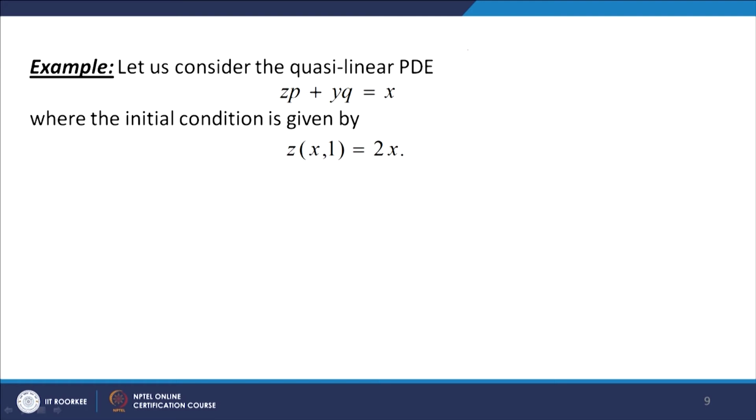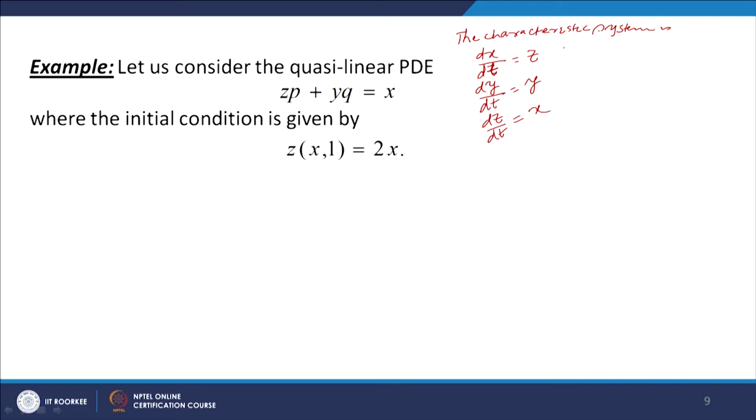So, let us write the characteristic system: dx by dt is equal to p, that is z, dy by dt equal to q, which is y, and then dz by dt equal to x.